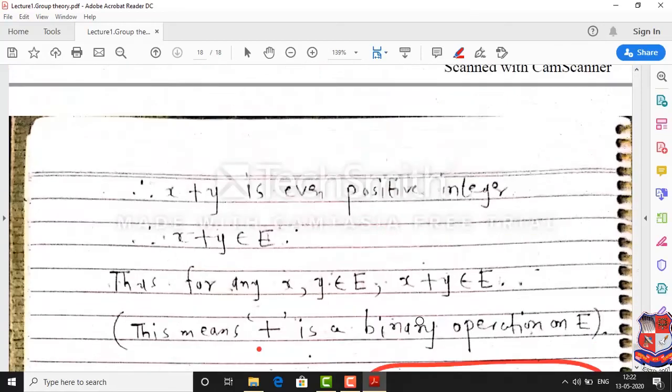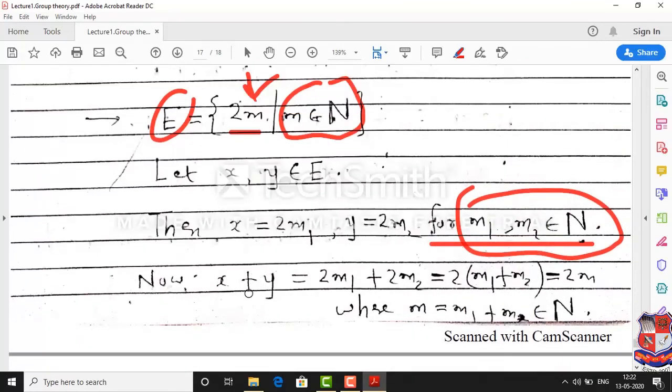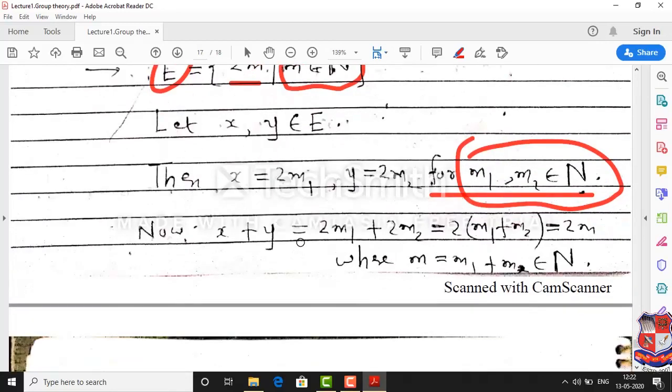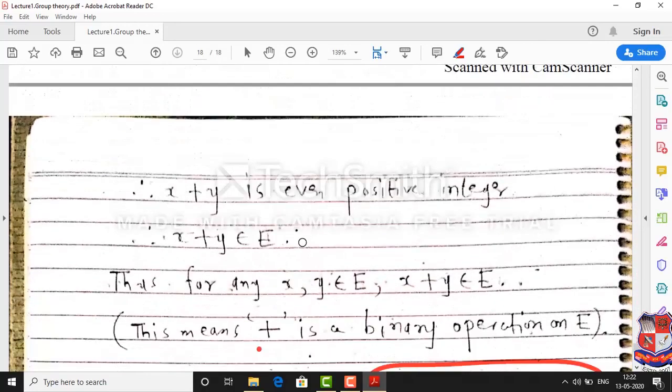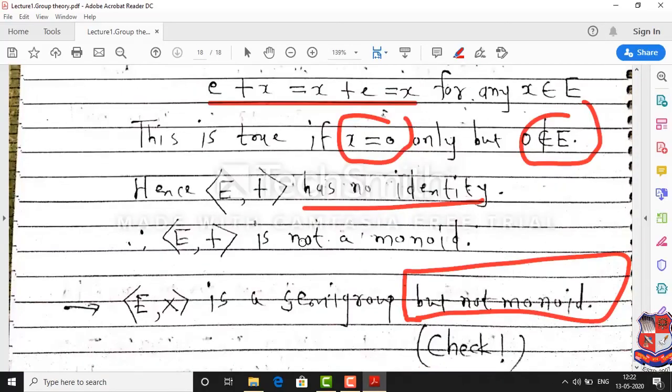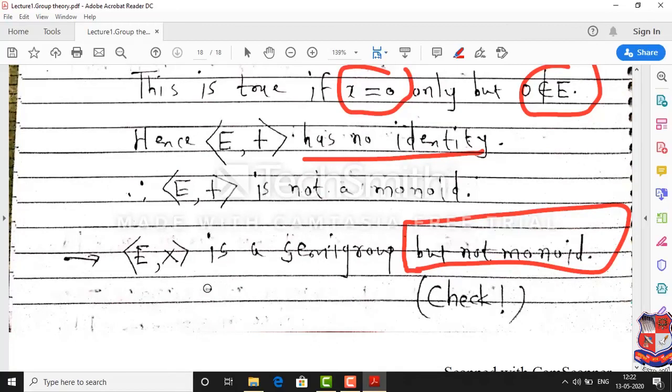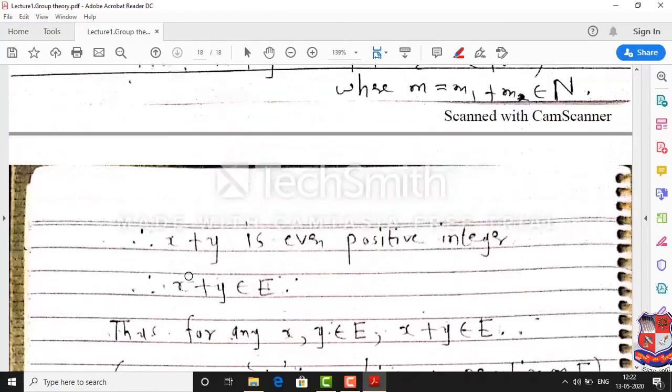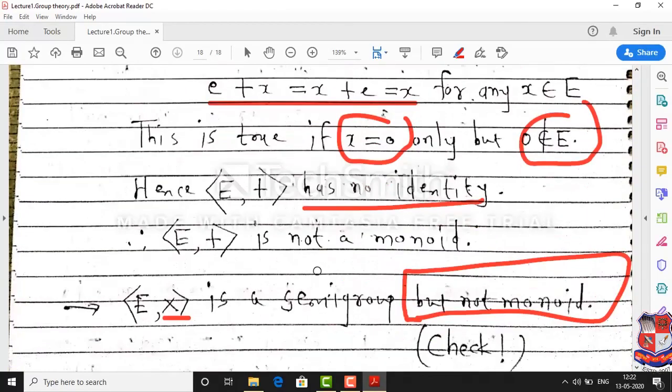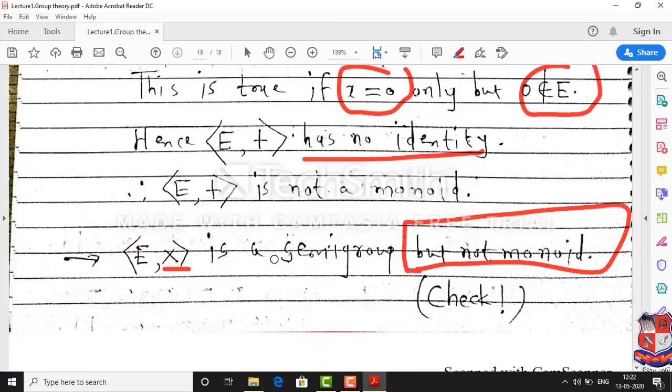Here also, instead of addition, you have to put multiplication. X into Y will be equal to 2 into m1 into 2 into m2. That is going to be 2 into m1 into 2 m2. Okay, so multiplication of even positive integers is again an even positive integer. Similarly, you can check for the identity. What will be the identity with respect to the multiplication operation? It is going to be 1, but 1 is not a member of E because 1 is not an even positive integer, so it will not be a monoid with respect to the multiplication operation.